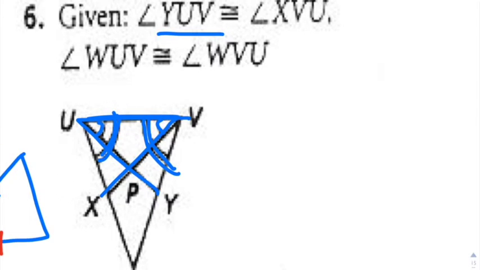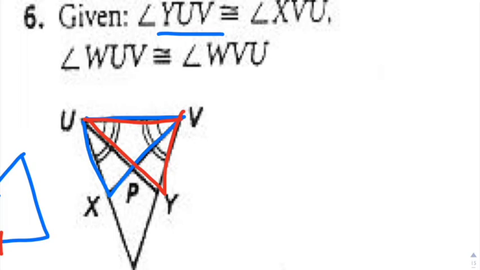So what do we have here? We have WUV. Yep, so that would be the giant angle that you're dealing with right there, is congruent to the other giant angle right there. So it's kind of confusing when you have a bunch of markings in the same spots there. So I believe the triangles that they're going to be talking about are these two right here. So that would be UVX and also VUY right there. So we're talking about those two triangles.